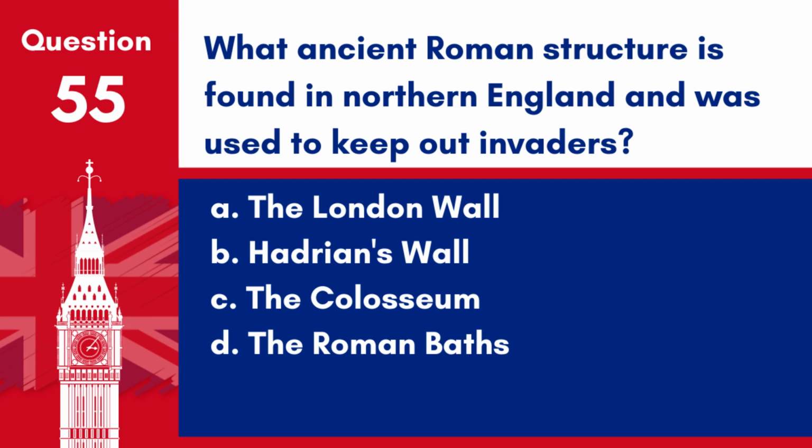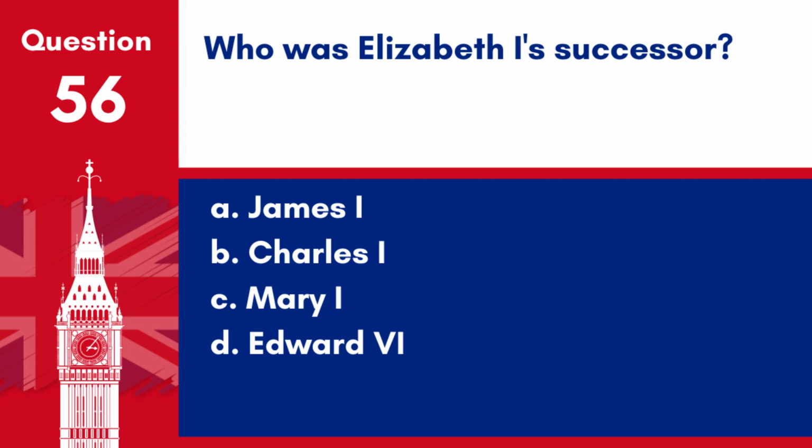A. The London Wall. B. Hadrian's Wall. C. The Colosseum. D. The Roman Baths. Answer. B. Hadrian's Wall. This significant ancient barrier was built to protect Roman Britain from the northern tribes. Question 56. Who was Elizabeth I's successor?